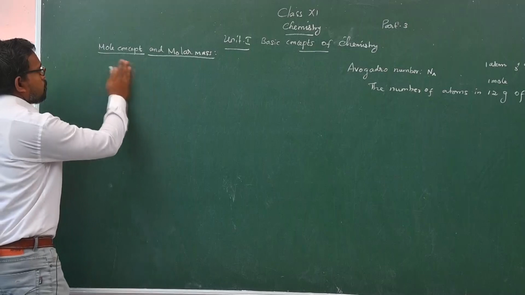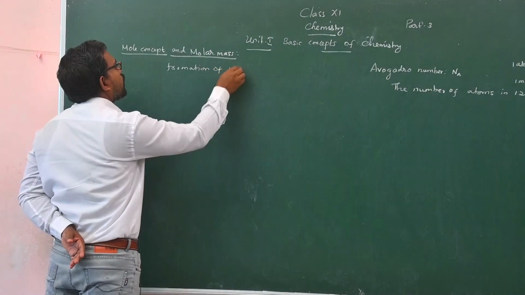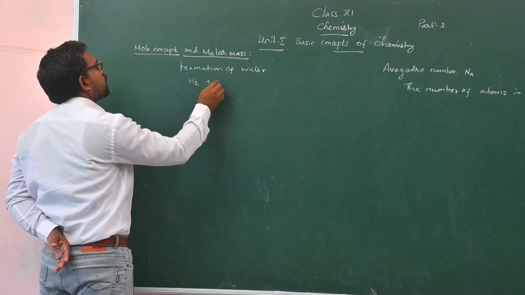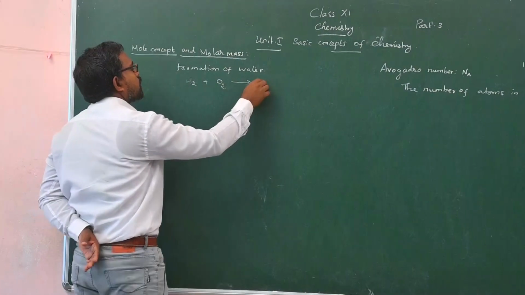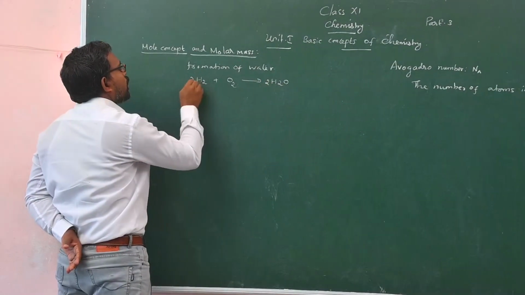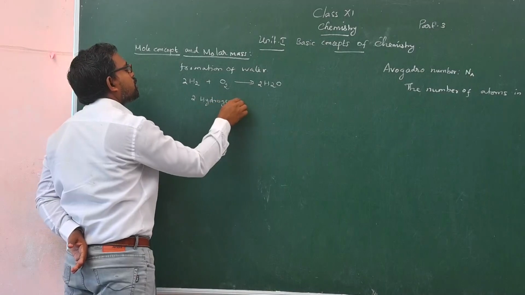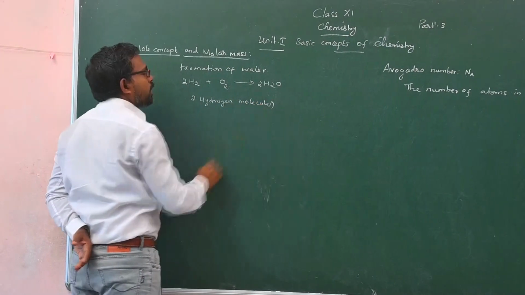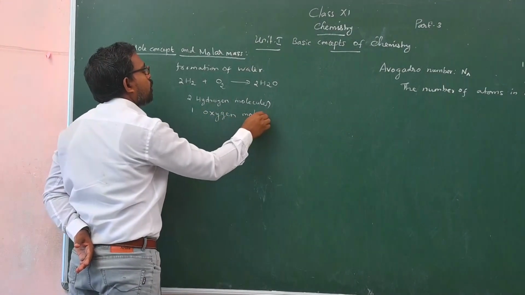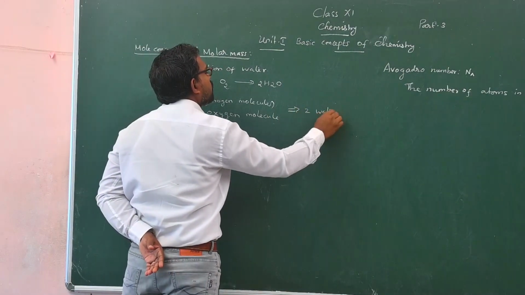Let us consider the formation of water. Hydrogen reacts with oxygen to give H2O. To balance this equation, two hydrogen molecules react with one oxygen molecule to form two water molecules.